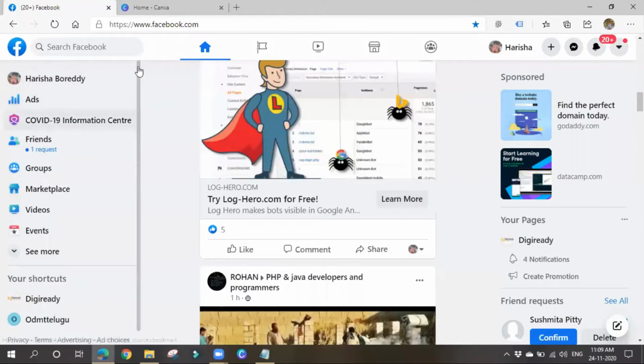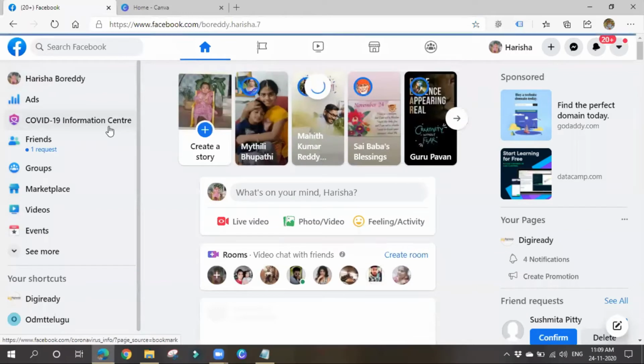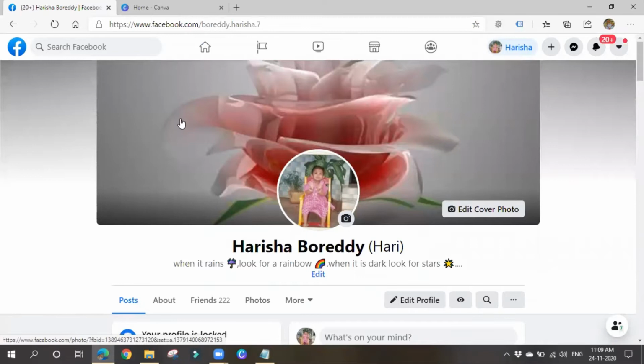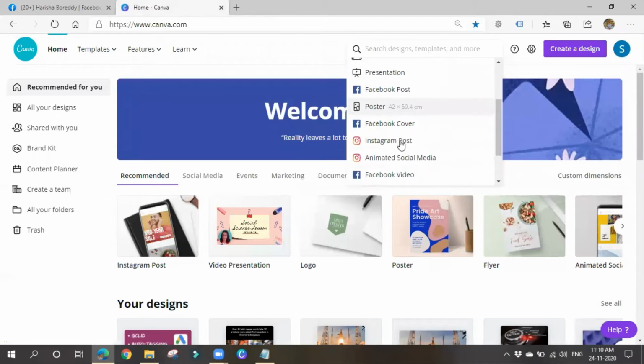Facebook cover pages means, I'll show you. This is the Facebook cover page, the background cover page. We can create such kind of cover pages also. We can also create Instagram posts. If you see here, for every poster or every kind of different design, the dimensions will differ, the pixels will differ. In case of an Instagram post, it is 1080 by 1080, and for a Facebook cover, it is 2050 by 780. Like this, the dimensions will differ.